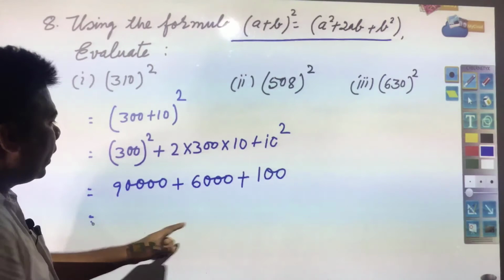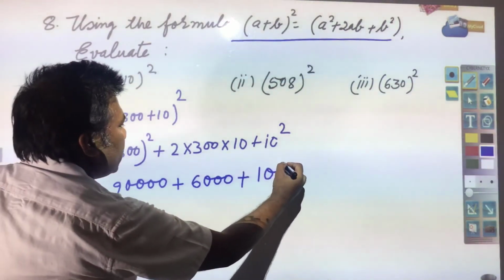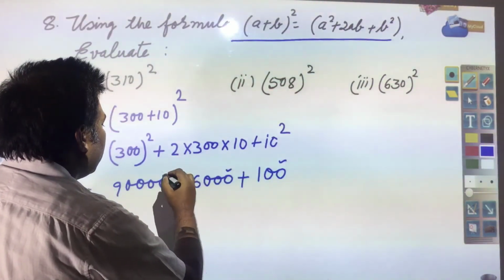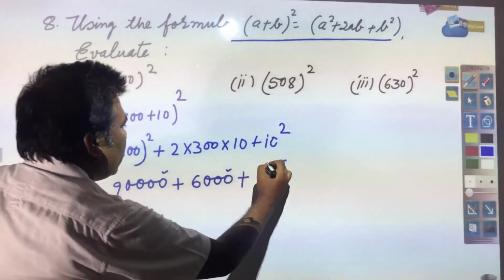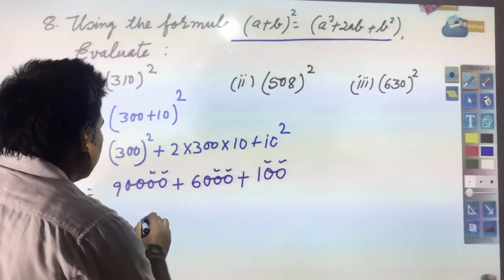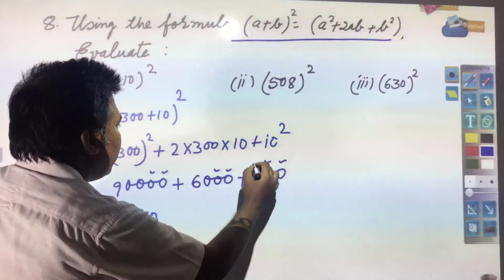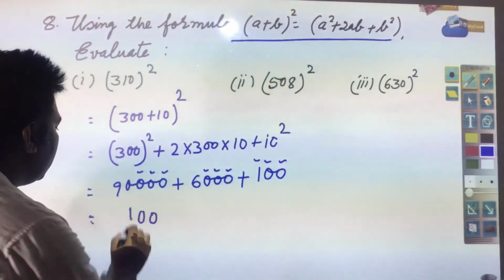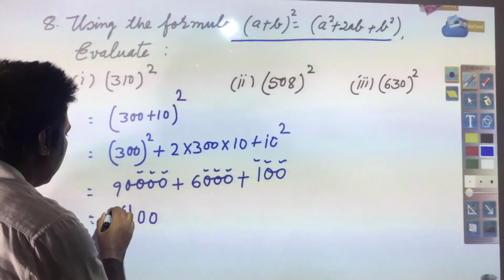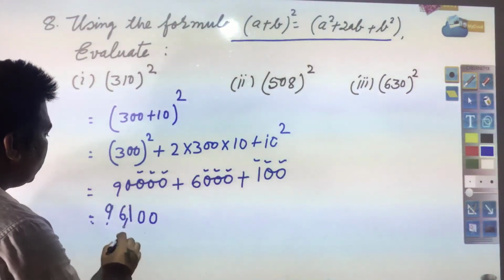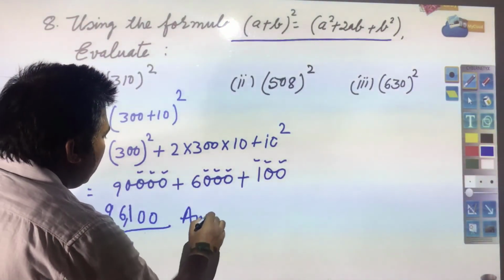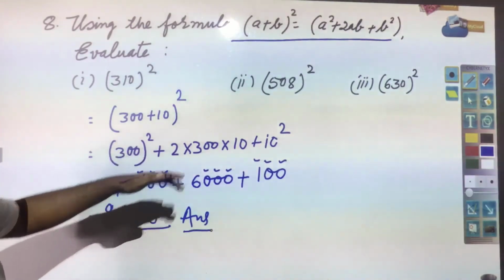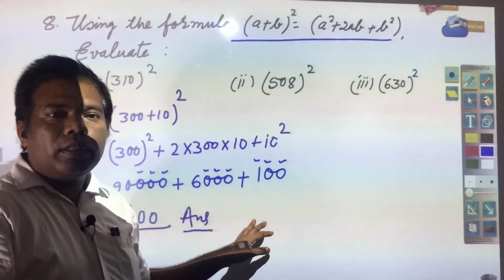Now, you need to add this. Here you see, first 0, 0 and 0, second 0, third 1 you have, 1, 0 and 0. So, this is 1 and this is 6 and 9. So, 96,100, and this is your answer. So, in this way these also are required to be solved.